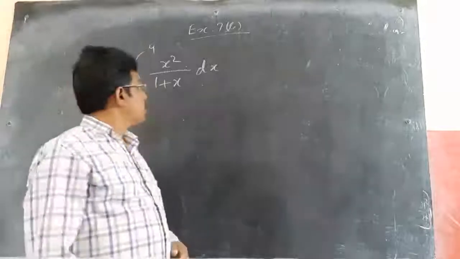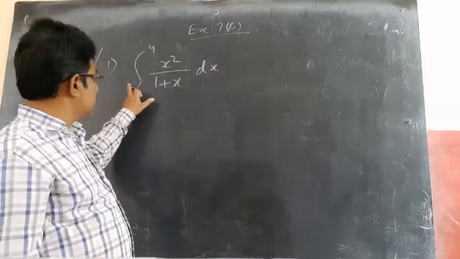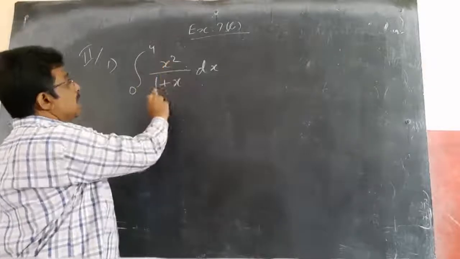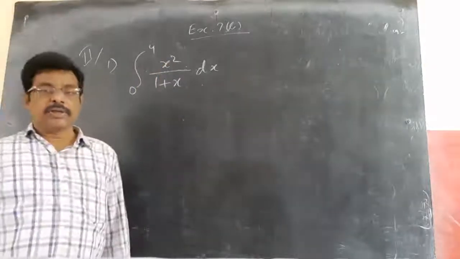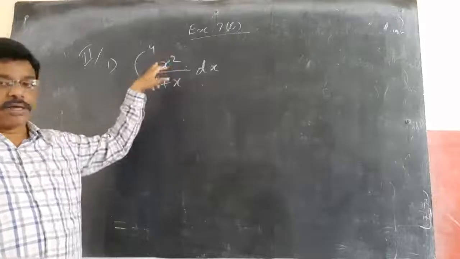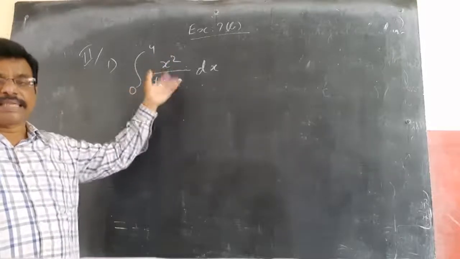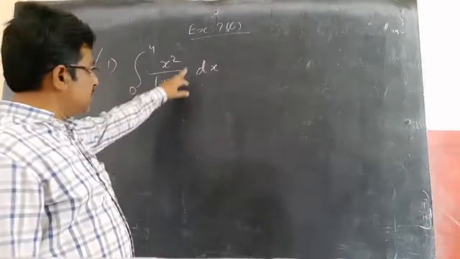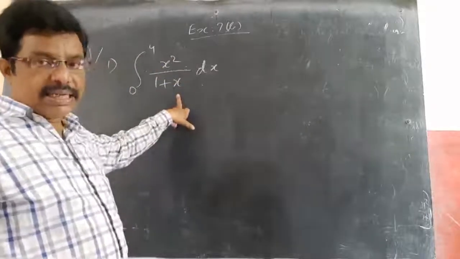One more example we will discuss at the same time, then we will go for the properties. Integral of 0 to 4 x square by 1 plus x dx. Here also you should know the integral of this, whose derivative is this. We already did definite integration, so we can find the integral of this. How to find the integral of this?